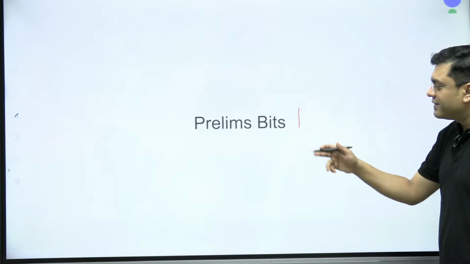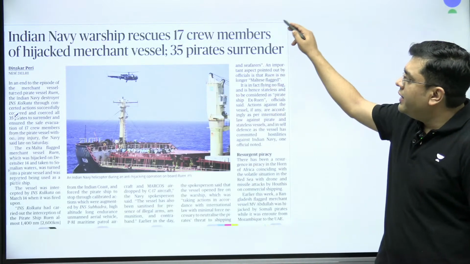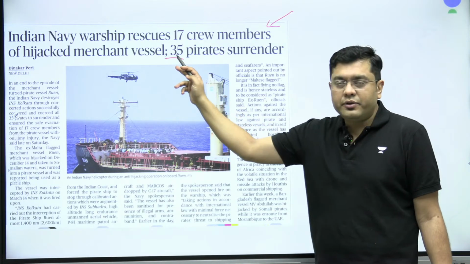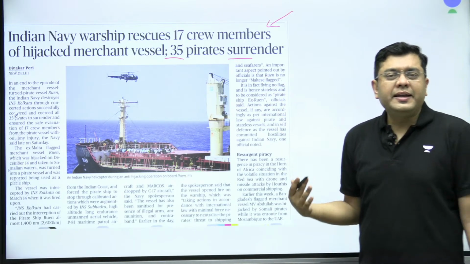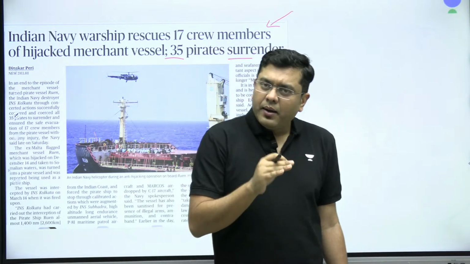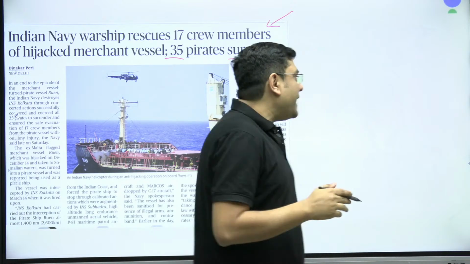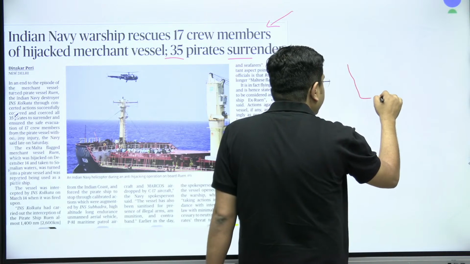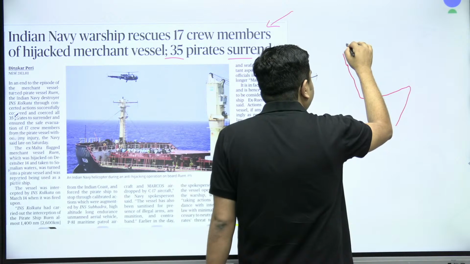Now, let us consider some of the articles relevant for your prelims. So, Indian Navy warship rescues 17 crew members of a hijacked merchant vessel, 35 pirates surrender. This has been carried out again in the piracy hotbed of the Red Sea, Bab el-Mandeb and the region of the Gulf of Aden. Now that is an area around the African region, across the northeastern portion of Africa, what you refer to as the region of the Horn of Africa.